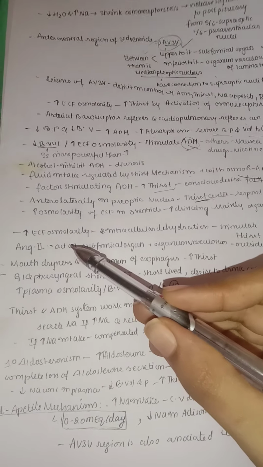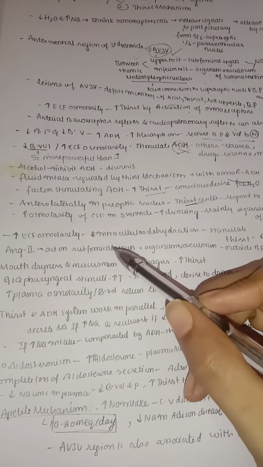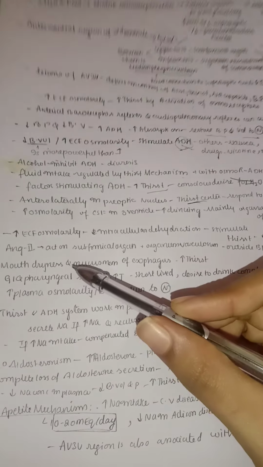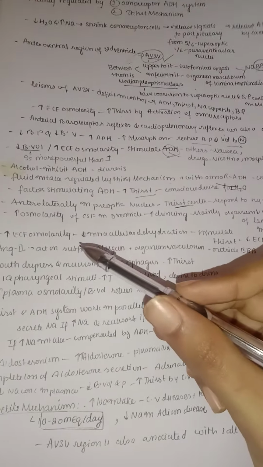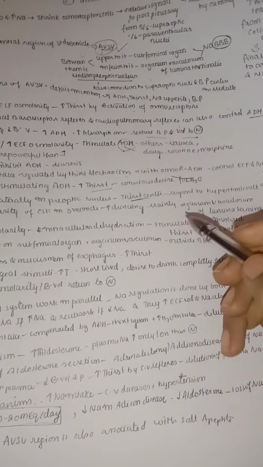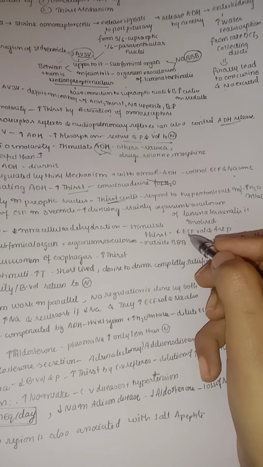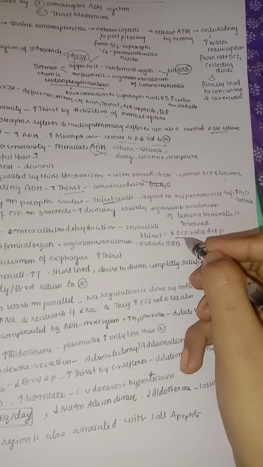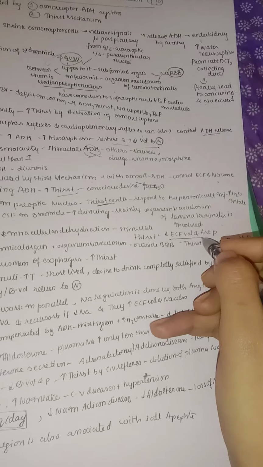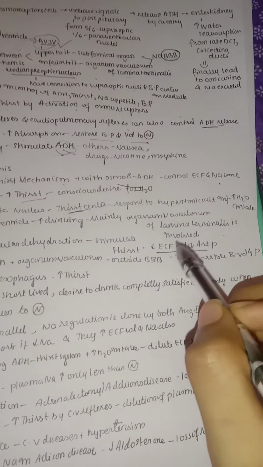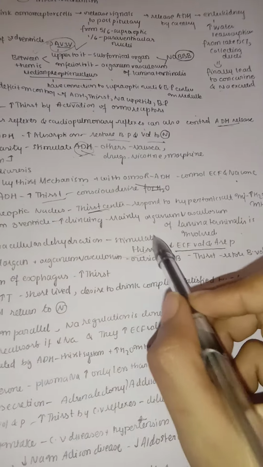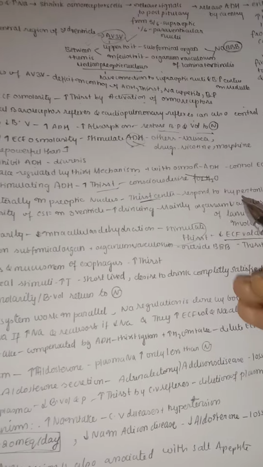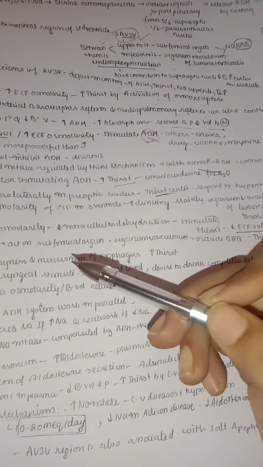Next, an increase in ECF osmolarity leads to intracellular dehydration, because osmolarity means more sodium or more solutes, whereas the water content, the solvent, is decreased. This leads to intracellular dehydration, which in turn stimulates the thirst center. Because of this, there is a further decrease in extracellular fluid volume and arterial pressure. A decrease in extracellular fluid volume and arterial pressure will also activate the thirst center, and by that it will lead to an increase in water intake and blood volume.